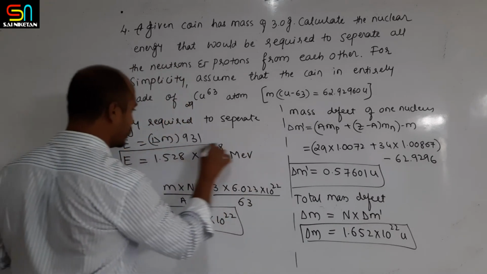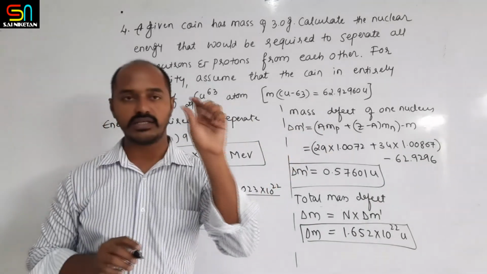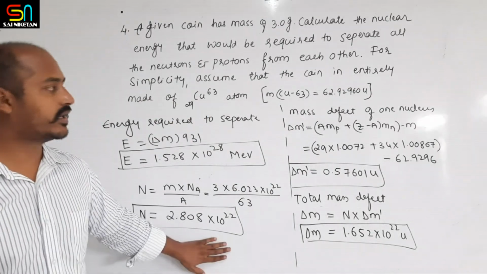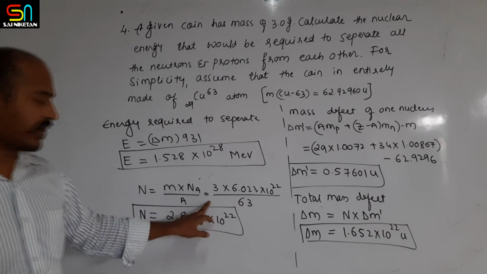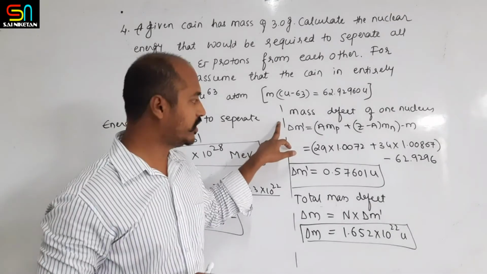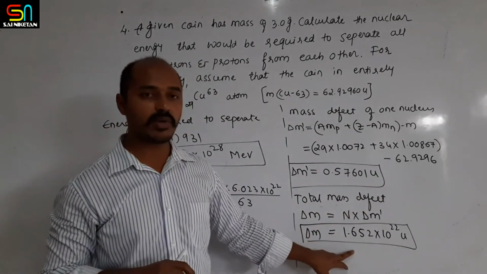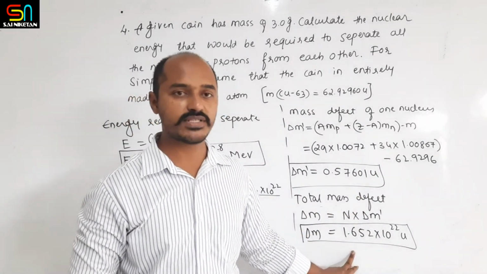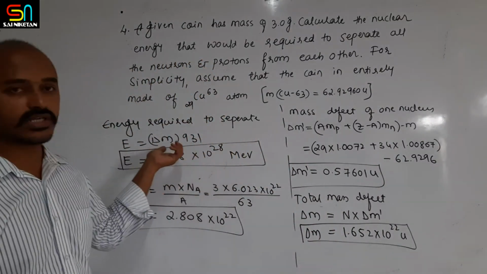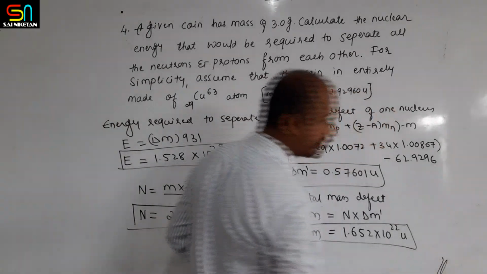So this much energy is needed in order to separate all the nucleons present in that coin. First, calculate the number of atoms present in 3 gram using Avogadro's formula. Thereafter, the mass defect of one atom, or one nucleus. Then calculate the total mass defect by multiplying by the number of atoms. Then, once you get the total mass defect, you can calculate the total energy required just by using delta m into 931. So this is what the numericals are.